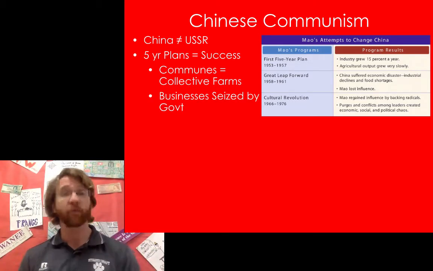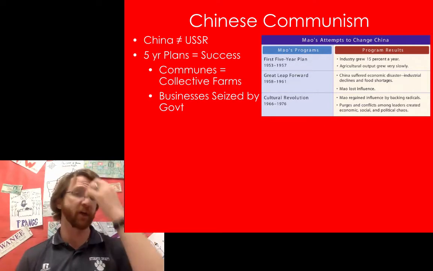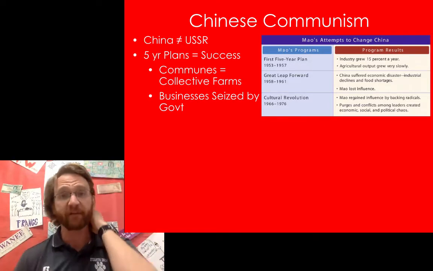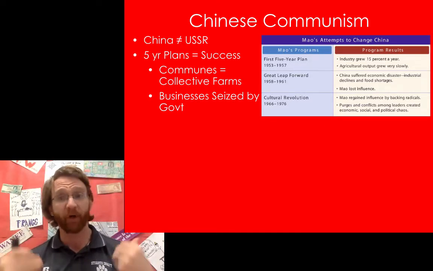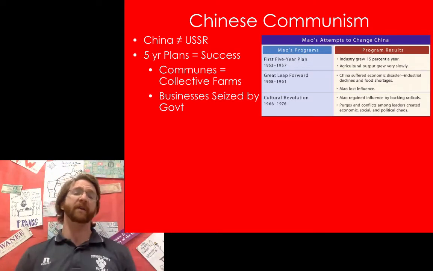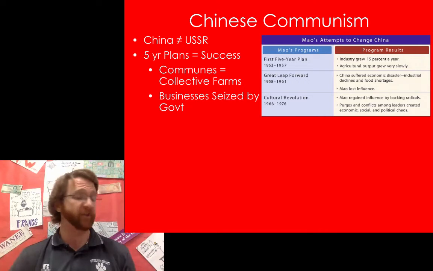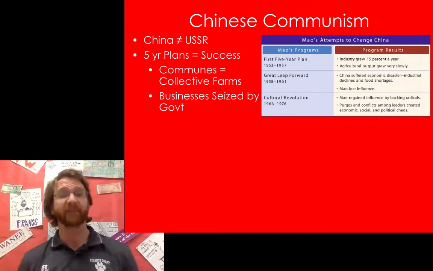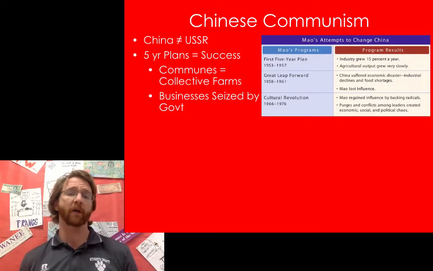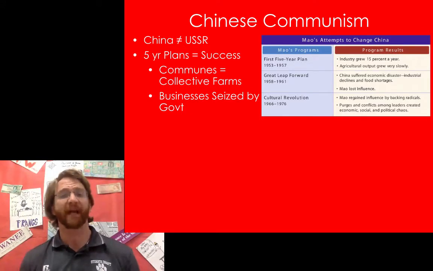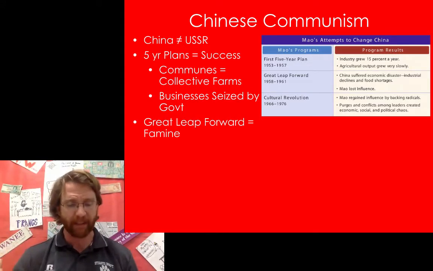Businesses were also seized by the government during these 5-year plans, and industrial output grew steadily, though. So initially, this worked out pretty well. Well, things weren't moving fast enough for Chairman Mao. So in 1958, Chairman Mao said, okay, we got this first 5-year plan. Now we're going to institute another plan, and this plan is going to be called the Great Leap Forward.